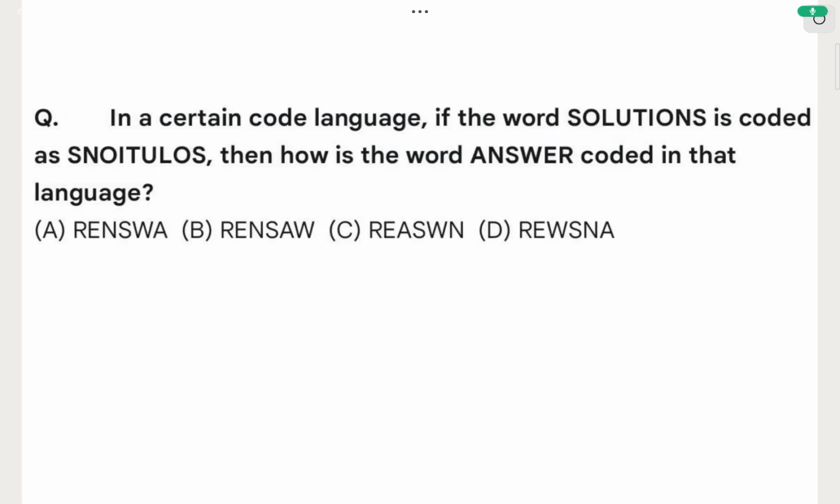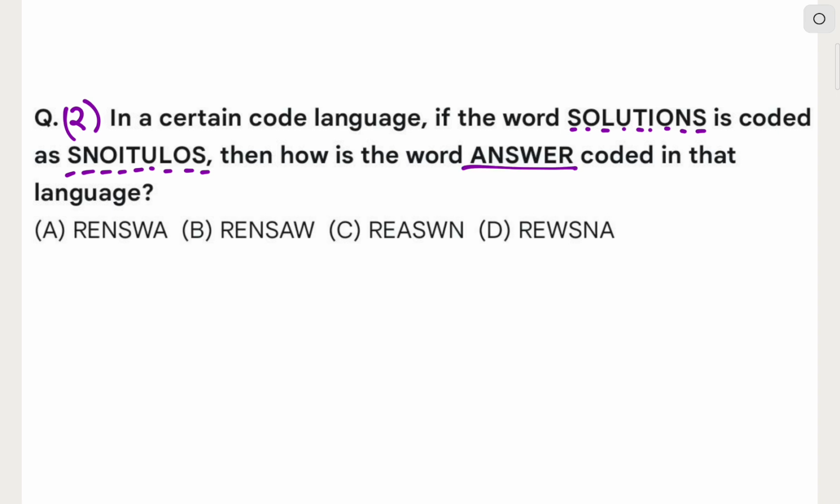Now let's solve a question from again the same topic, that is coding decoding of mental ability, and this will become question number 2 as we have already solved question number 1 above. So in this question we are given that in a certain code language, if the word SOLUTIONS is coded as SNOITULOS, then how is the word ANSWER coded in the language?